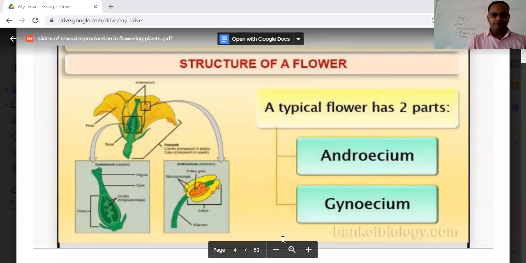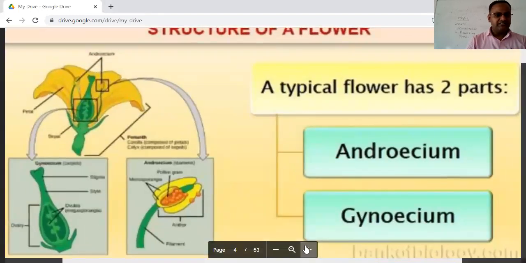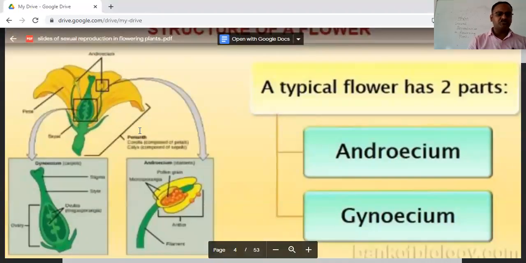Now, students, if we are to discuss the parts of the flower, first of all, the part which will attract the insect is definitely the bright colored petals.